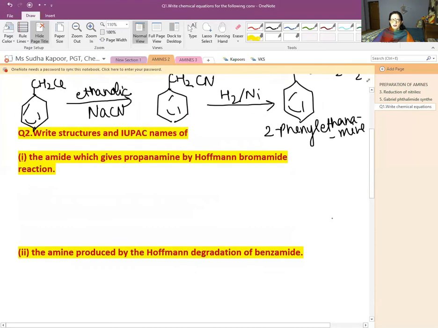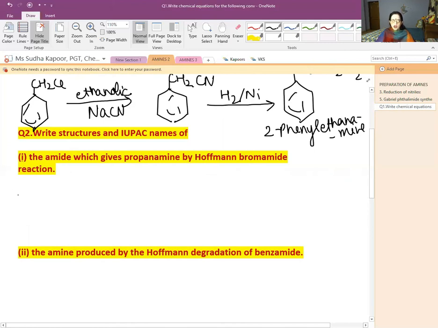Now coming to the other one: write structures and IUPAC name of the amide which gives propanamine by Hofmann bromamide reaction. We know that the Hofmann bromamide is a degradation reaction. So the number of carbons present in the reactant, one less is present in the product. So if the product is propanamine, the reactant must have 4 carbons.